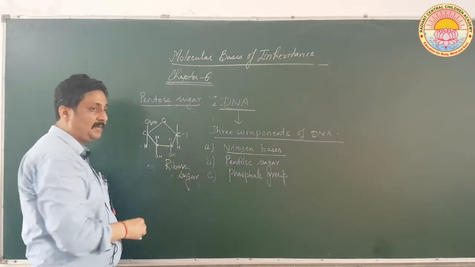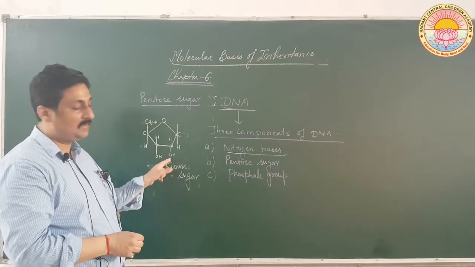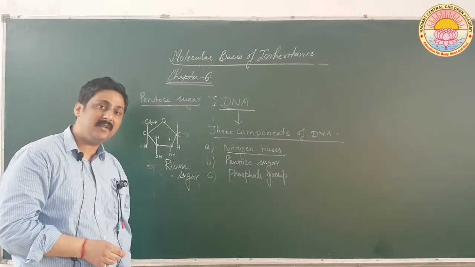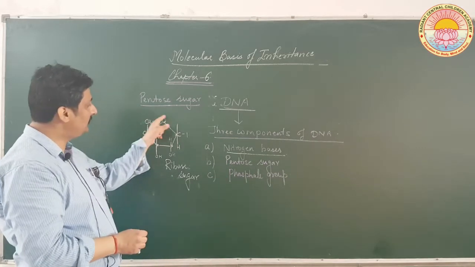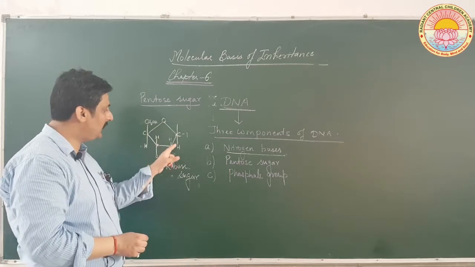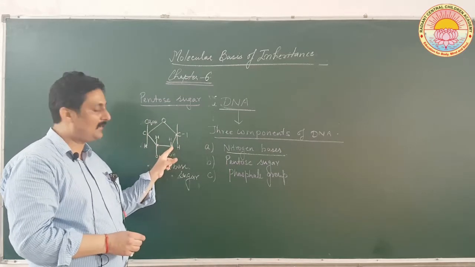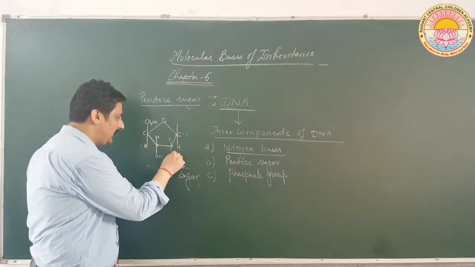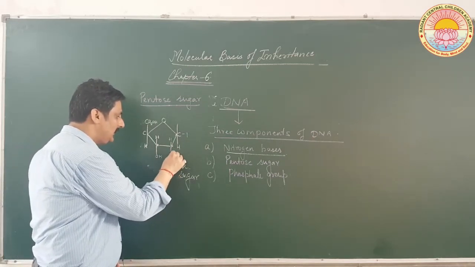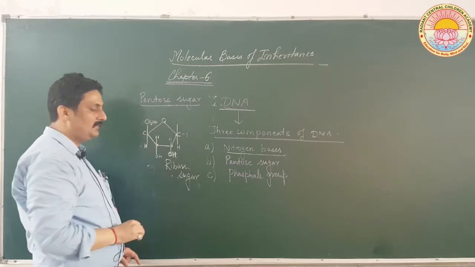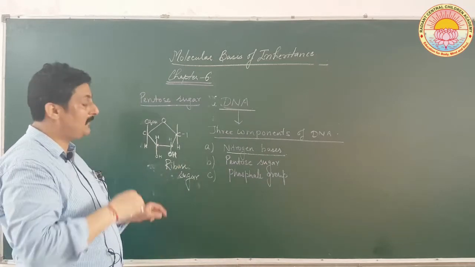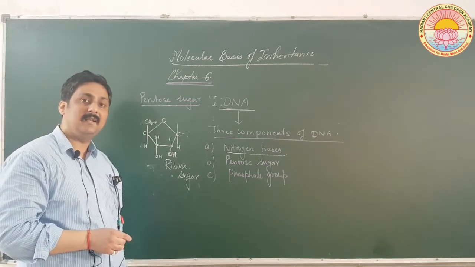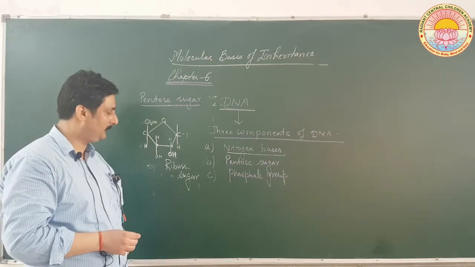Since oxygen is present at the second carbon atom, it is called ribose sugar, and it is present in RNA. This kind of pentose sugar, where in the second carbon atom oxygen is also present along with hydrogen, will be present in case of RNA and not in DNA.